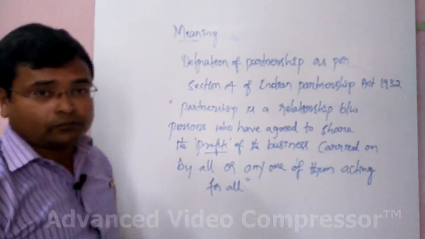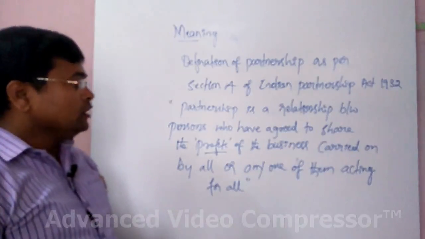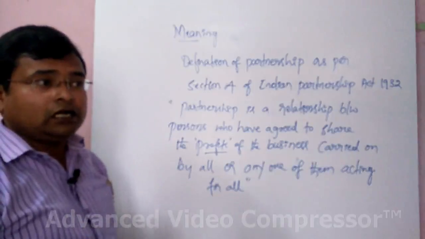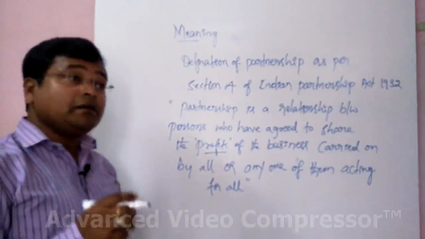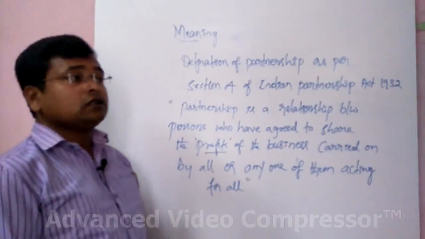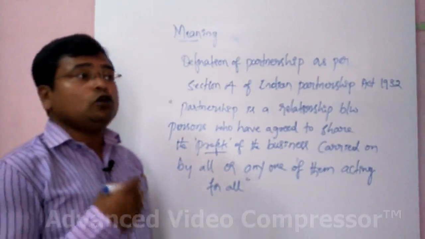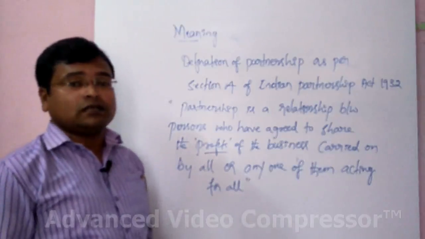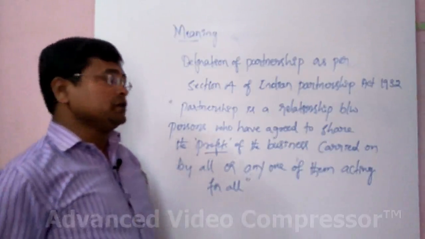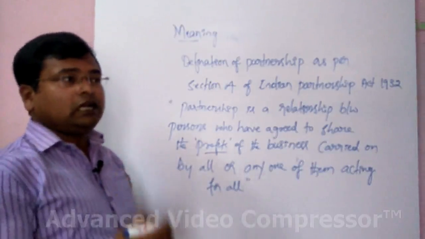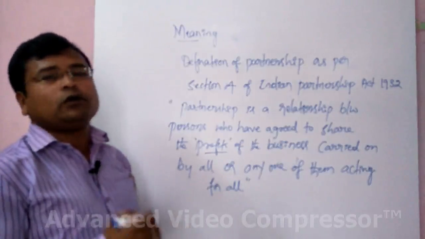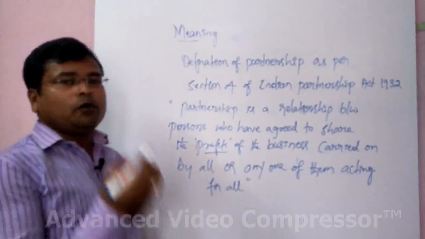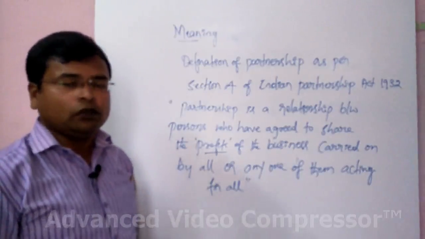That means a partner can be a partner to share the profits of the business, but in some extreme cases, there are partners who do not share the losses. They only share the profits. They are called profit only partners. Let us discuss the types of partners in the next video.